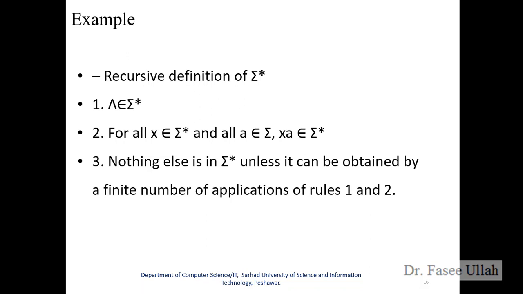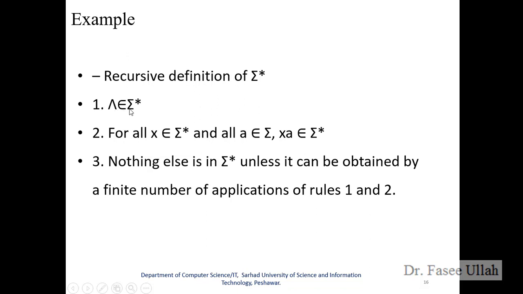Got it, students? As another example, sometimes we see a plus symbol here. The plus symbol means there must be no empty string. This is a very important thing, students. So for this, how can we define the recursive language sigma star? As I said before, whenever we have a star, it means there must be one empty string. So how can we define it if I apply the basic clause function, right?